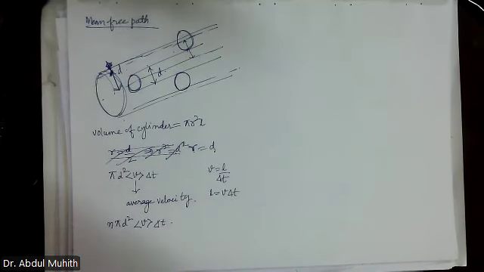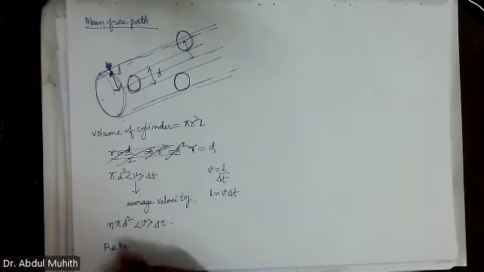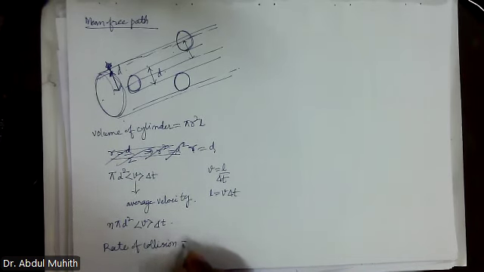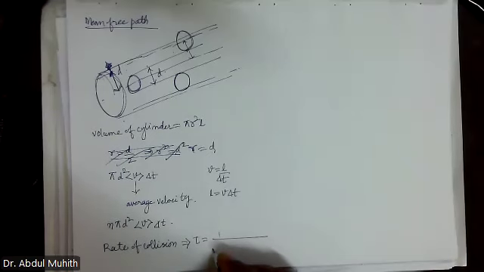Now, the rate of collision, the rate at which collision is taking place, is equal to what? Tau. That implies tau is equal to 1 by n pi d square v into v. That's it.